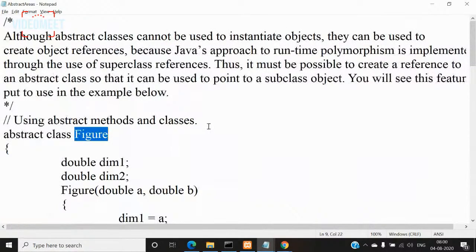Why are we saying this is runtime polymorphism and calling overloading compile time polymorphism? Because overloading is checked during compilation, whether it is implemented properly or not, right? But here this polymorphism is checked during runtime, whether it is implemented properly or not. That's why we call this runtime polymorphism. Okay, hope you understood.